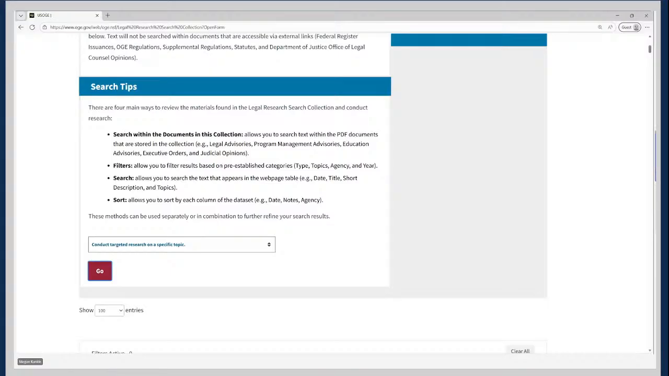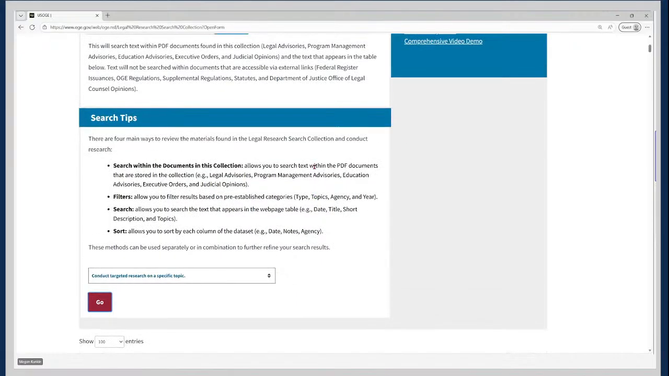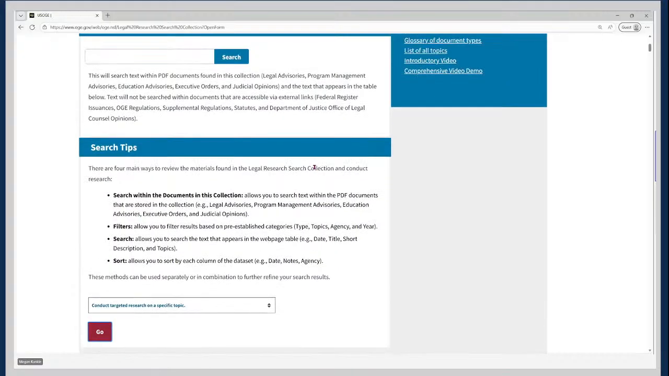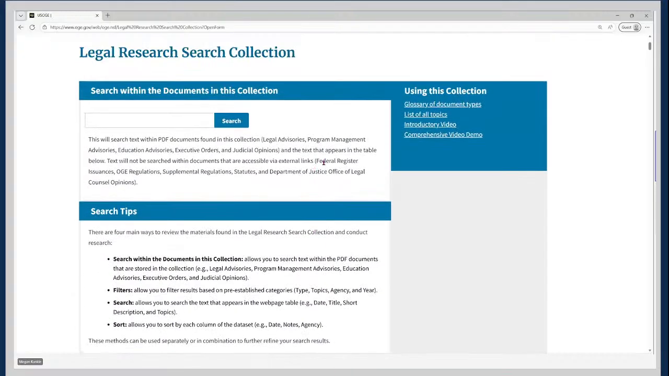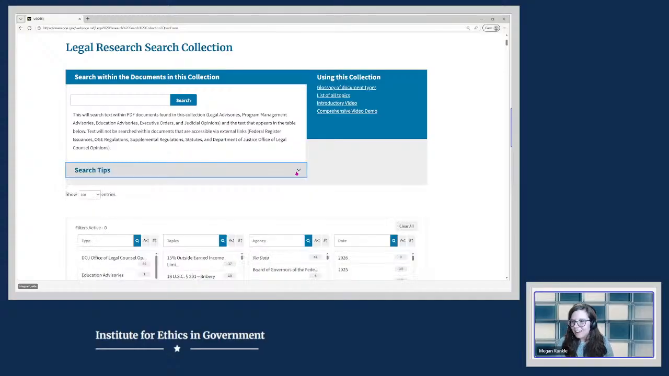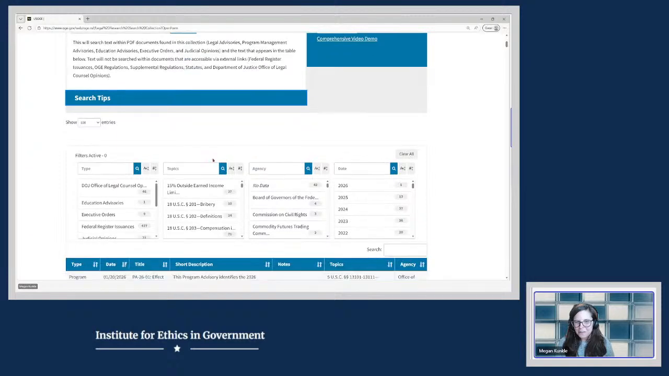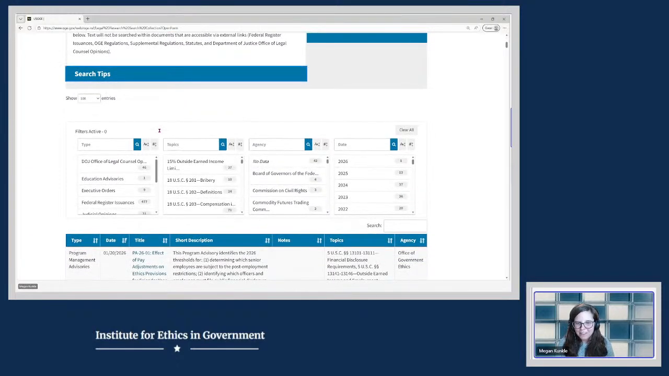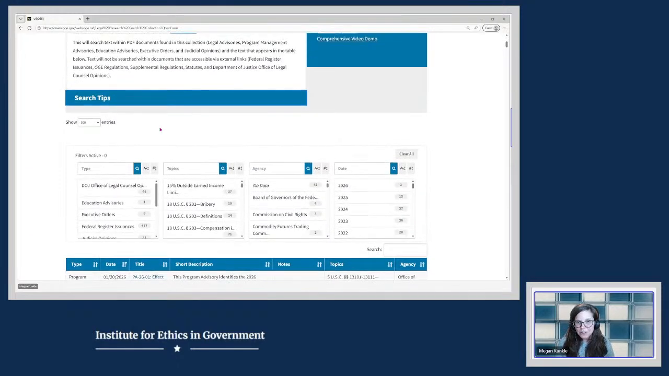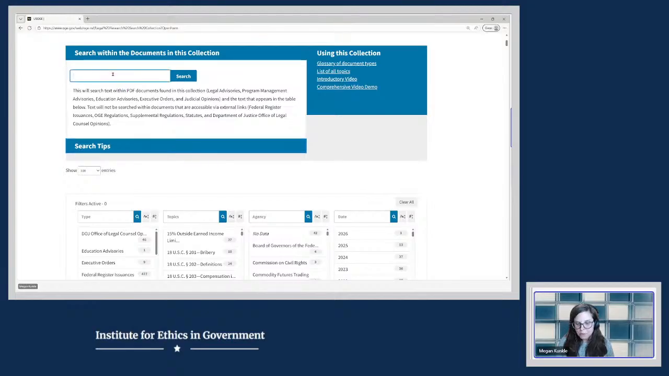So again, if you have questions about how to use this collection, you can view all of these resources here. But again, I think the more that you come to this collection and use it, the more familiar you will be with it, and you'll find the ways in which it gives you exactly what you're looking for, the best possible ways for you.